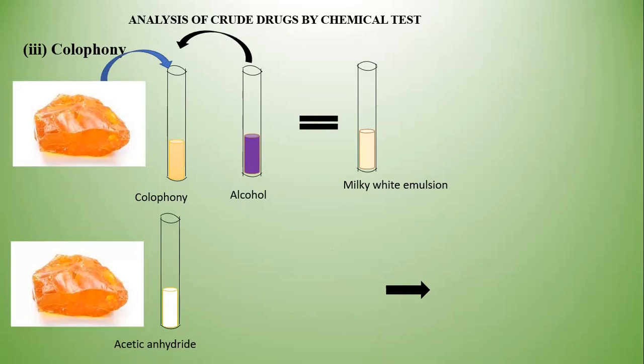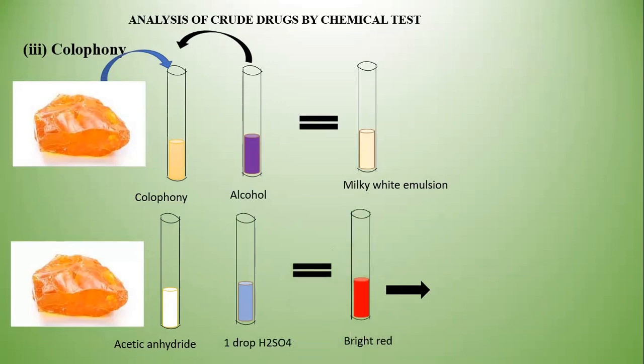Second test: when colophony is treated with acetic anhydride and 1 drop of sulfuric acid is added, a bright red color is obtained immediately, which changes to a purple, sorry, violet color. This is because of abietic acid.